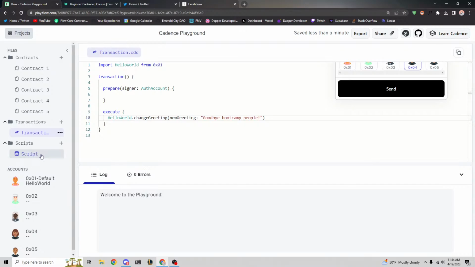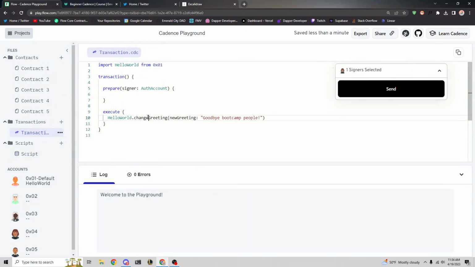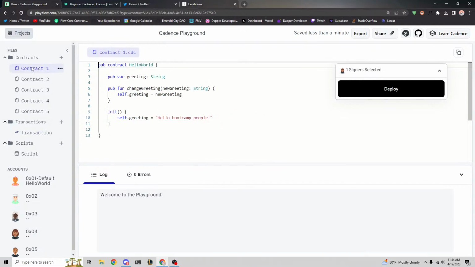So if we go back to our script now and we try and execute again, it says goodbye bootcamp people. So it successfully called change greeting. It passed in goodbye bootcamp people as our new greeting. And then in our contract, it received that right here and it set greeting equal to goodbye bootcamp people.